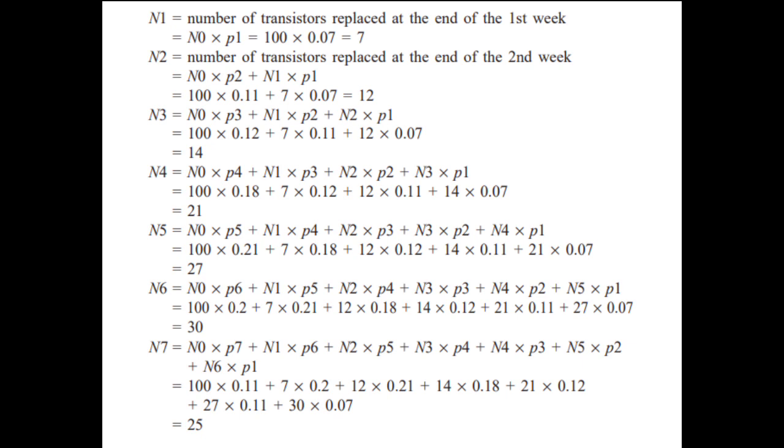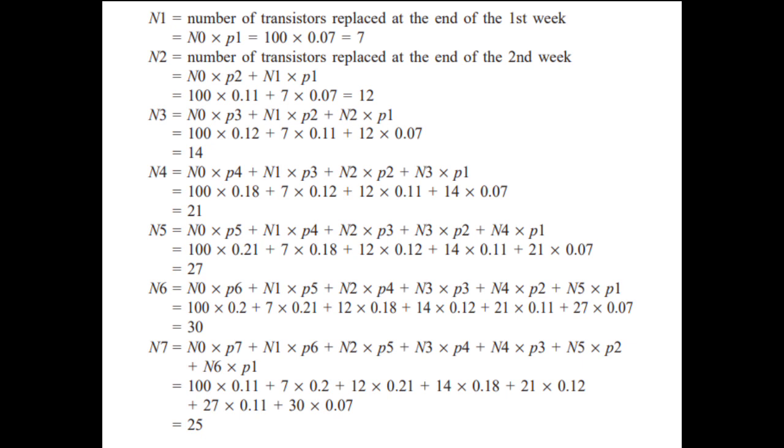So next is N3, end of the third week. Formula is N0 times P3 plus N1 times P2 plus N2 times P1. Substitute 100 times 0.12 plus 7 times 0.11 plus 12 times 0.07. So our N3 is 14. So end of the fourth week, N4. Formula N0 times P4 plus N1 times P3 plus N2 times P2 plus N3 times P1. Substitute 100 times 0.18 plus 7 times 0.12 plus 12 times 0.11 plus 14 times 0.07. So our N4 is 21.